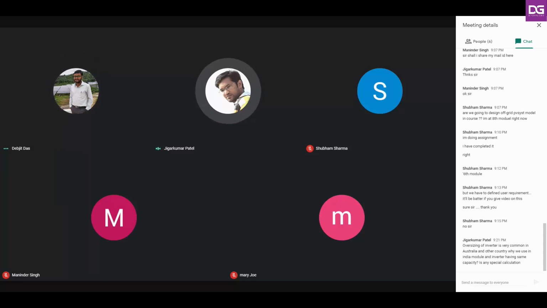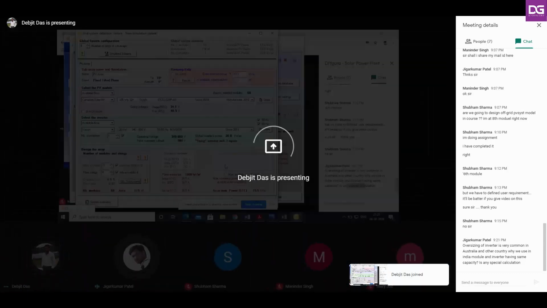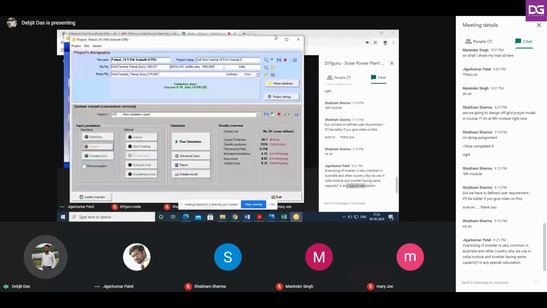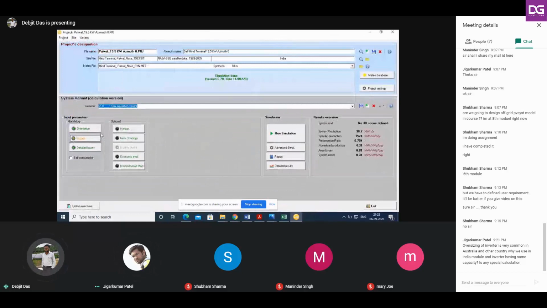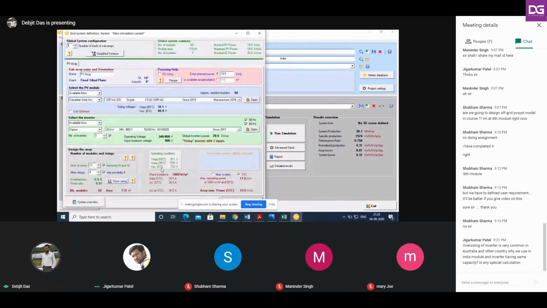Can you see my screen? Yes, sir. Here, under this system tab, click on it whenever you are designing your system. You see here the number of modules in series, number of strings. Here you see the overload loss is 0%, and the PNom ratio is 0.97. It means whatever the DC capacity is, it is 97% of our AC capacity.